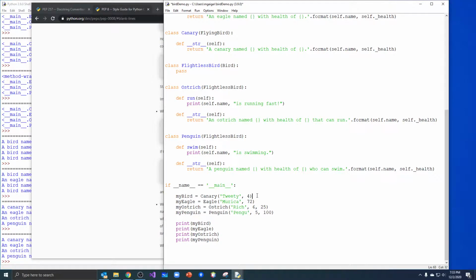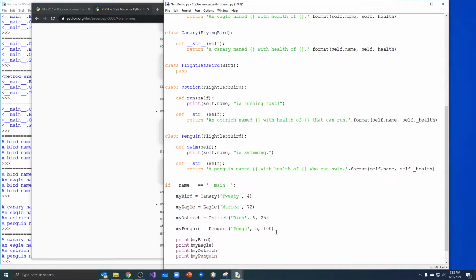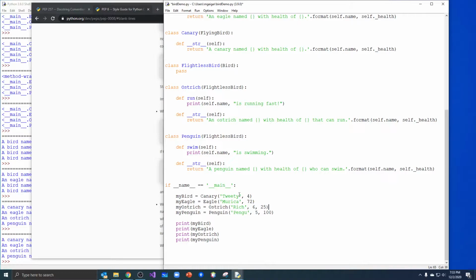What you don't want to do is this, or put a comment above each one of these lines. We don't want that. So read through the style guide. It will help you be a better programmer if you program the way the convention says, because that's how other programmers are going to program as well.